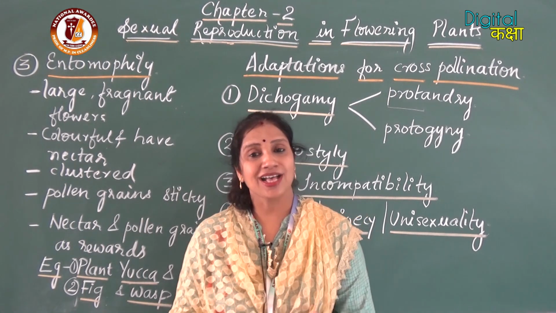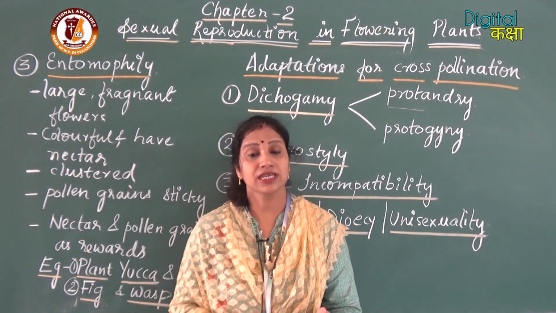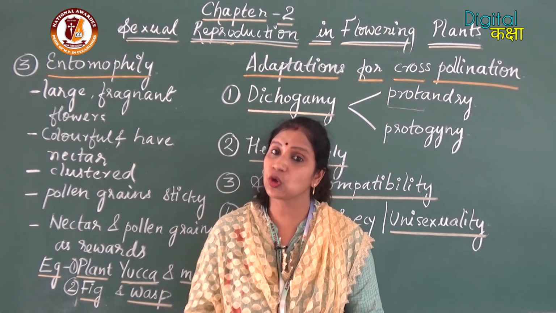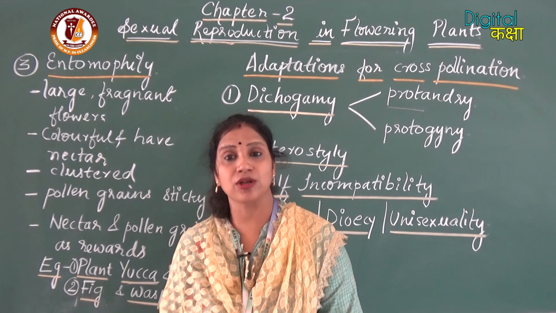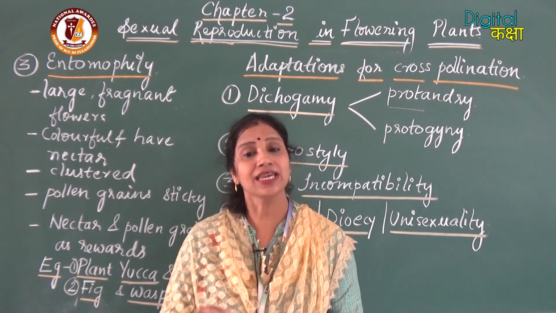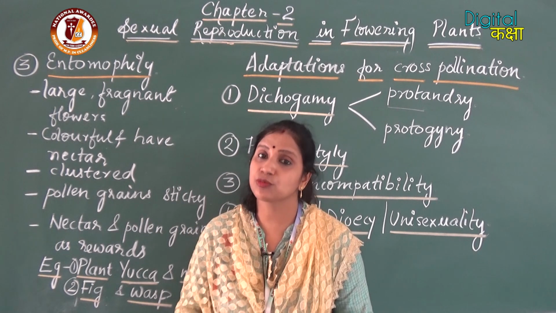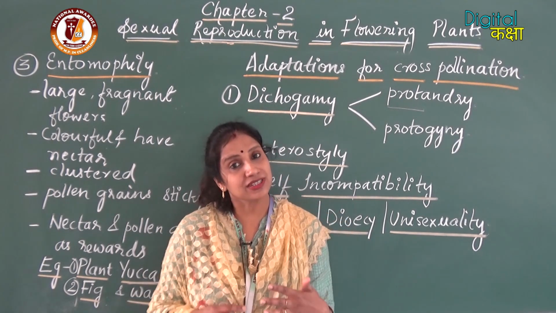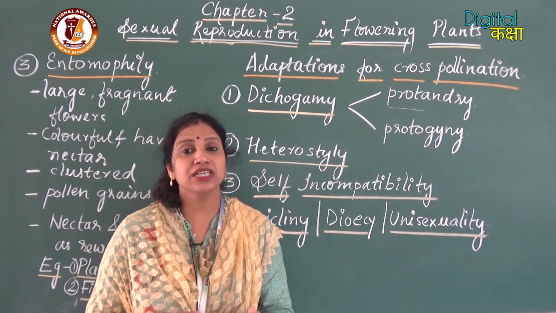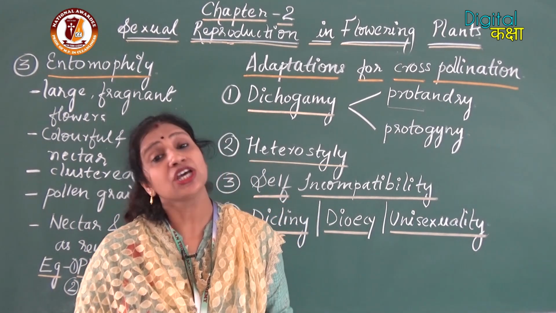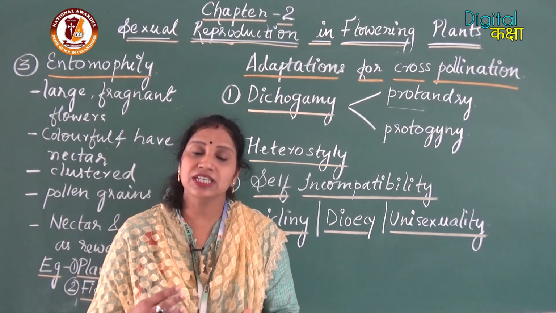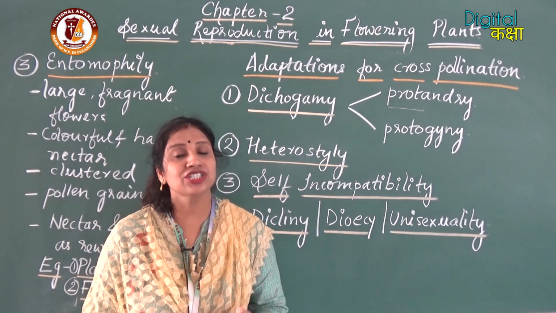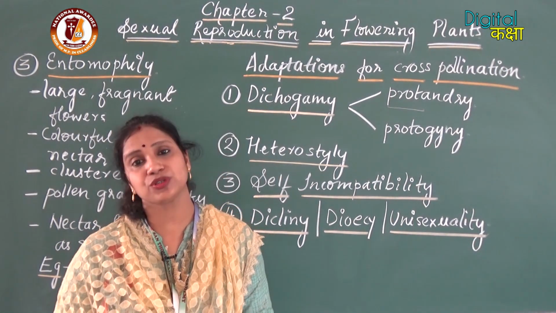So in this class we have studied the different adaptations of the plant species which go for different types of pollination, that is anemophily, hydrophily and entomophily. We have discussed the special examples also, and after that we have studied the adaptations of the plant species to go for the cross-pollination or to encourage the cross-pollination and discourage the self-pollination process.